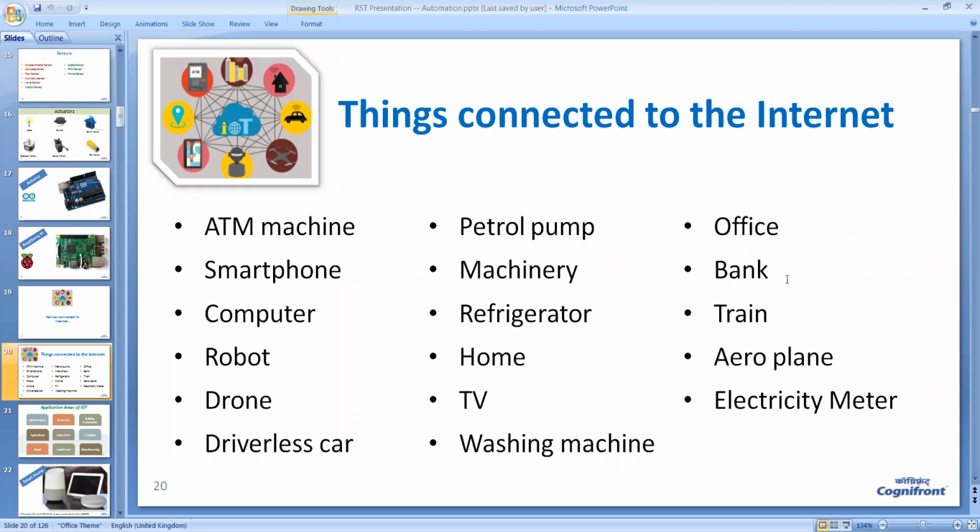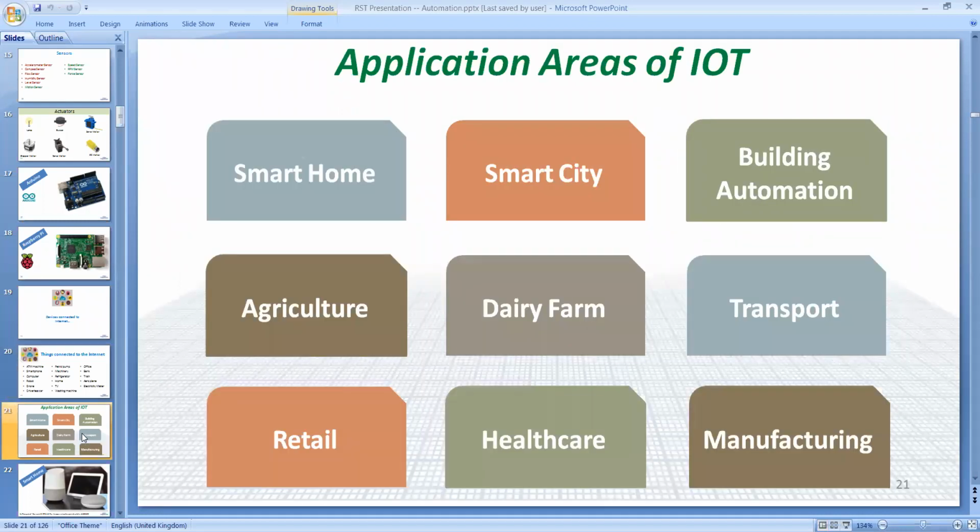So we see that many such devices are connected to the internet, and therefore we get many advantages out of that. The IoT has applications in many sectors like smart home, smart city, building automation, agriculture, dairy farm, transport, retail, healthcare, and manufacturing.